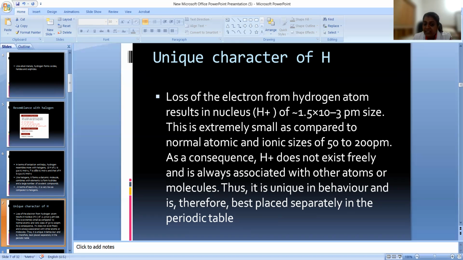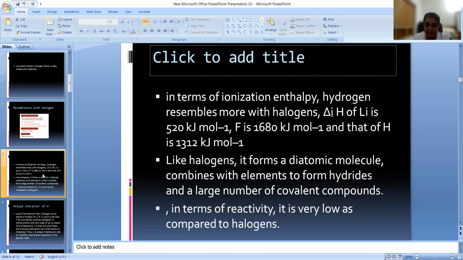So what will happen? H+ does not exist freely and is always associated with other atoms or molecules. So it is unique in behavior, and therefore we cannot place it with any group. So we are placing it separately in the periodic table.